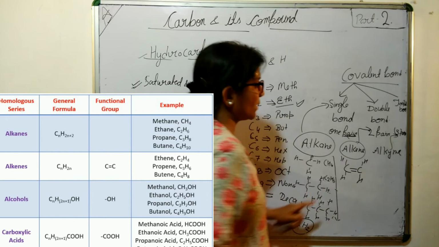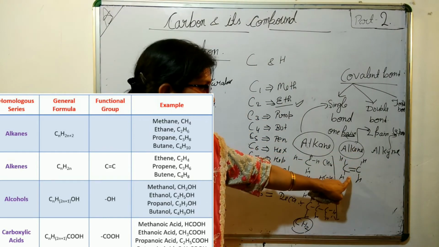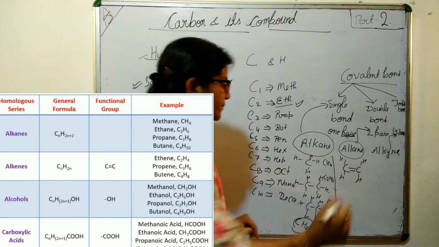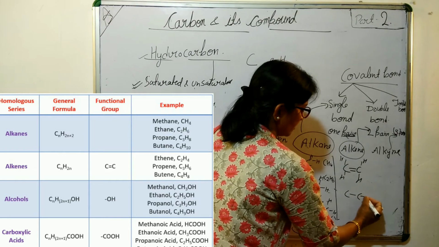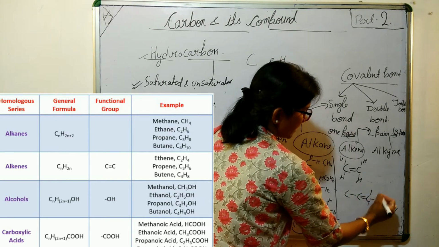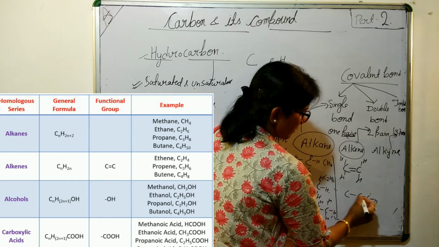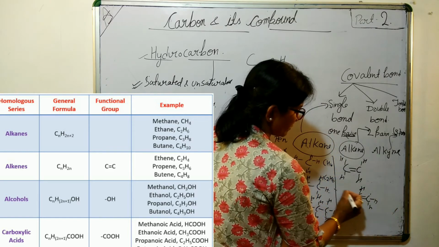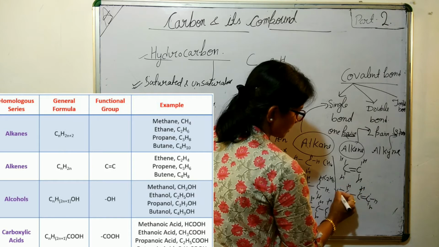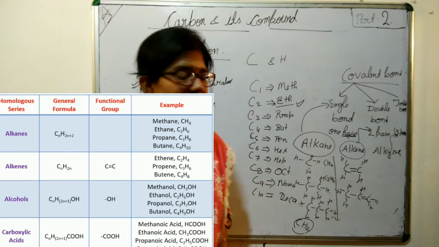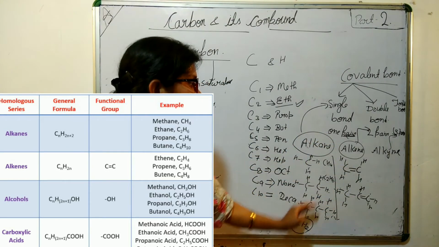So the first alkene is known as ethene. Then we can also draw propene in this way. Here 1, 2, 3 H, and 1 H here, here the 3 H. It is your propene.